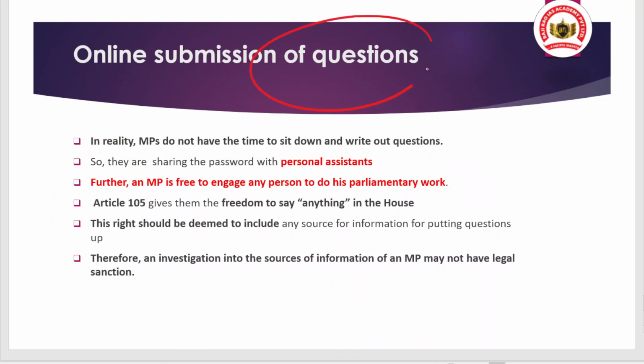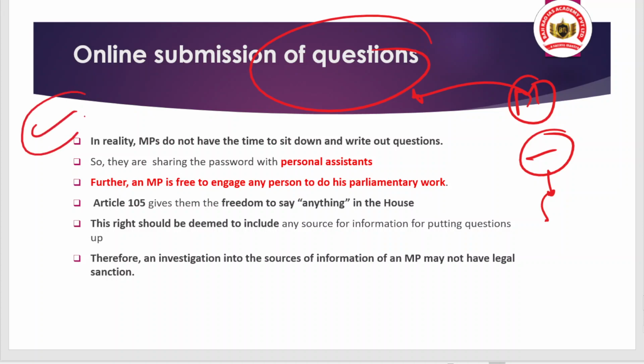And when we talk about another matter that was raised in this Mahua Moitra issue, every member of parliament has an account. Via their parliamentary account they raise questions and do other day-to-day work. So the account was given to the businessman, and the businessman basically used to try to frame the question. So that is the point.